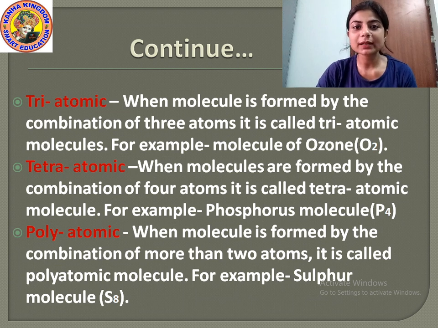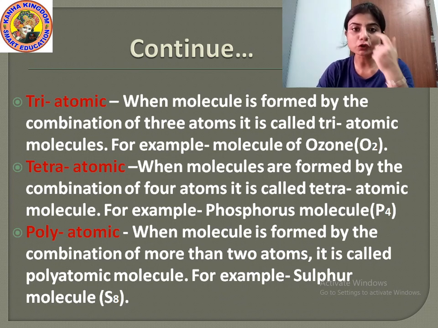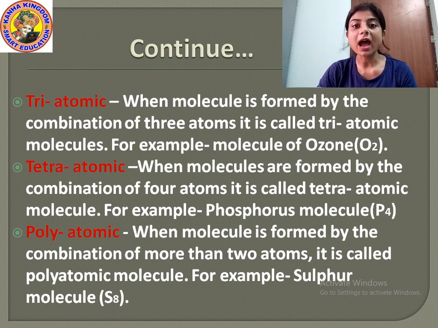Then what is triatomic? When a molecule is formed by the combination of 3 atoms, it is called a triatomic molecule. For example, the molecule of ozone, that is O3. Here 3 atoms of oxygen are bonded together to form a molecule of ozone. Understood?